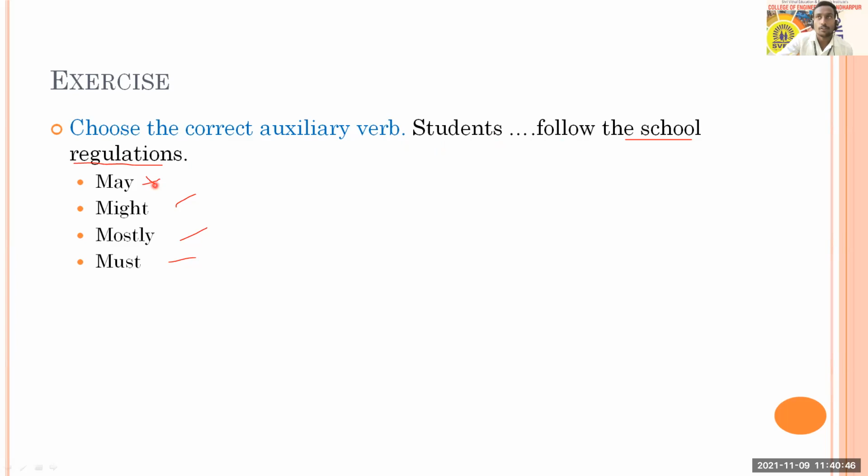There is no kind of concession or exemption that you get for following school regulations. Might is similar to may, and mostly is not relevant here. It is a kind of compulsion. Everybody has to follow school rules and regulations. So that compulsion will be expressed with must. Therefore, option D will be the answer here.